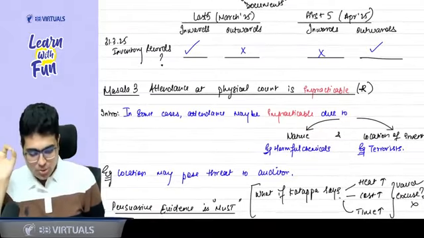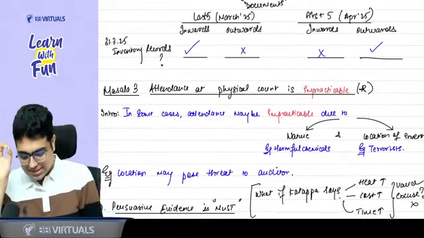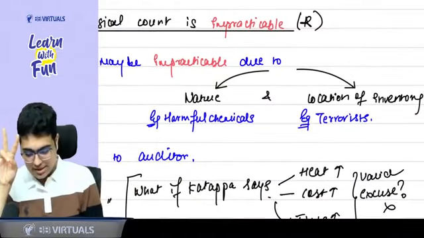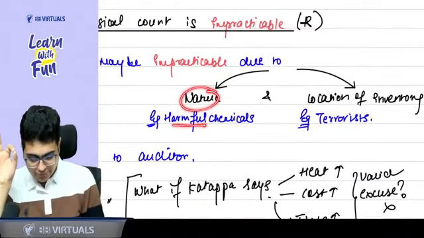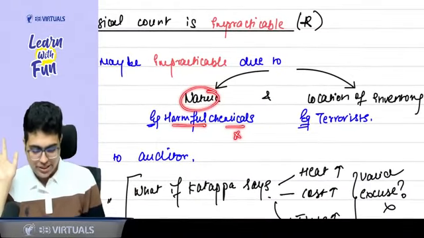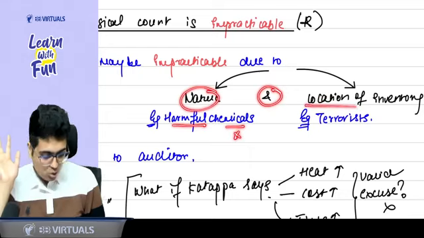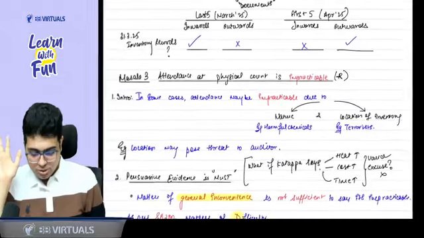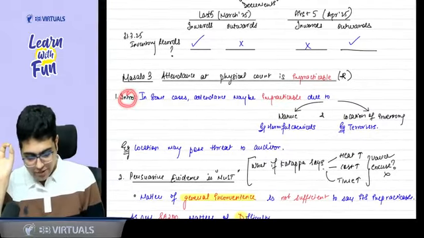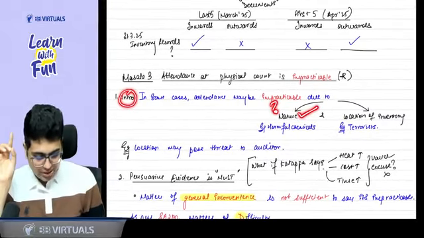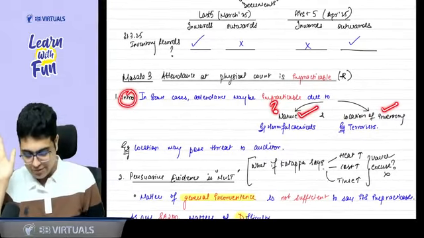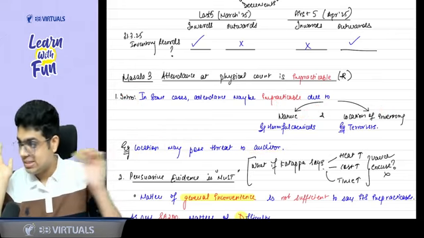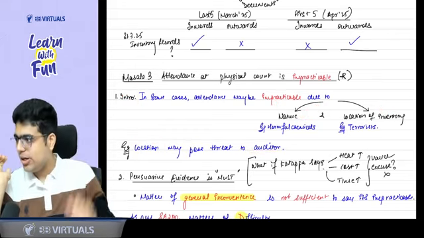So see, what about impracticable? It says sometimes attendance can be impracticable due to 2 things. Nature of the inventory, it is a harmful chemical, so you can't go near the inventory. And location of the inventory, there are terrorists, so you can't go near the inventory. So first of all, give the introduction why it can be impracticable. So due to the nature and location of inventory. For example, location poses a threat to the auditor. Easy, easy, sir.